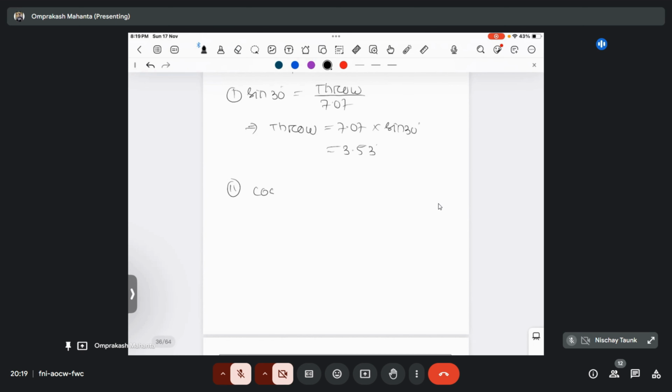For heave value, it will be cos theta. Cos 30 will become heave by 7.07. So it will become 7.07 into cos 30. Cos 30, 6.12. So 3.53 and 6.12 meter.